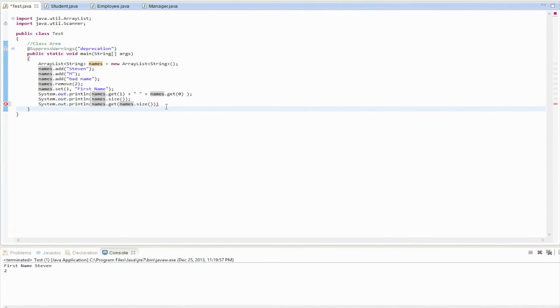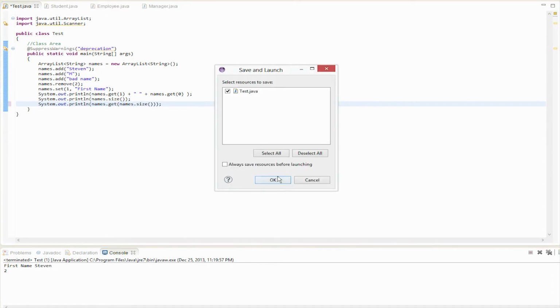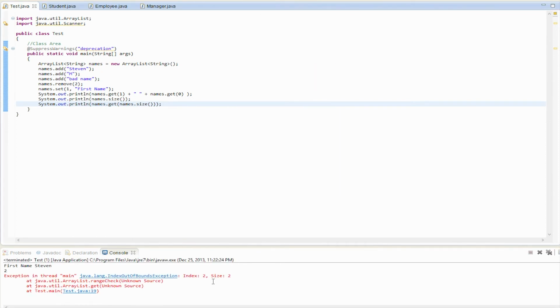You get used to that. I don't know exactly what the technical word is for that, not like it matters too much, but see, index size 2, range check unknown. So what you're going to want to do is, because this is 0, 1, 2, this is 2, so it is just -1.